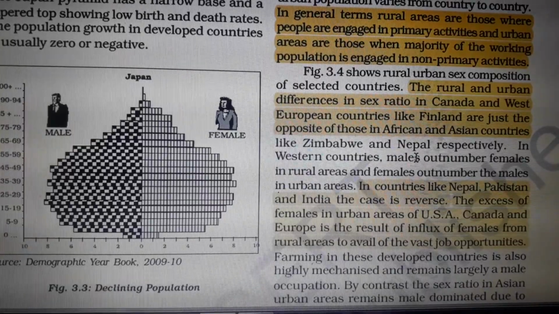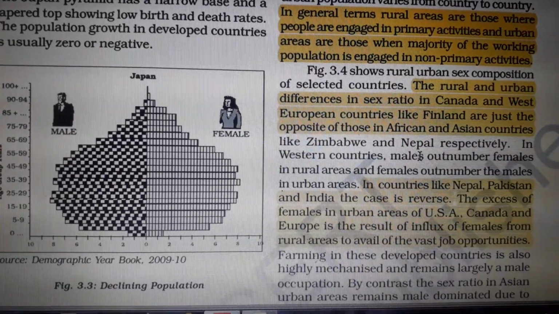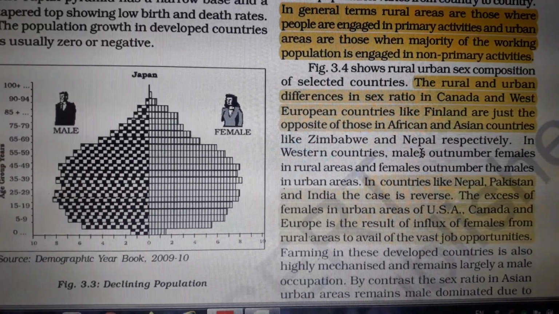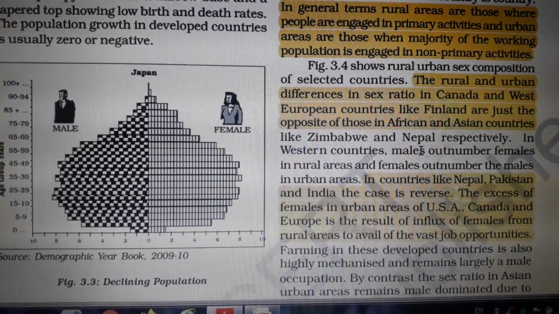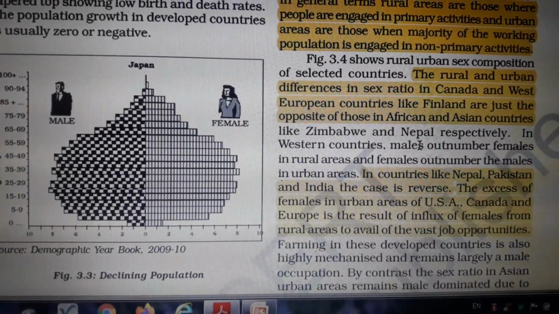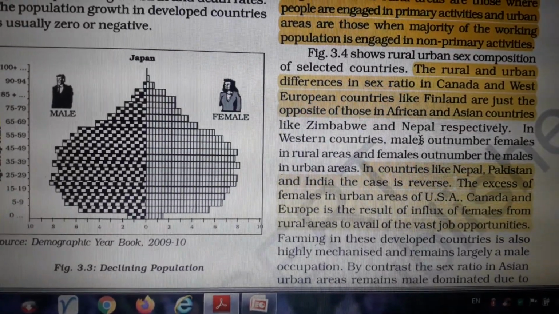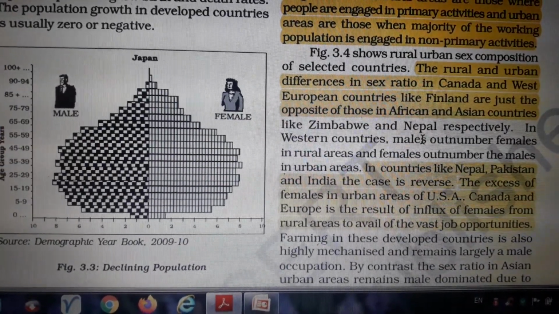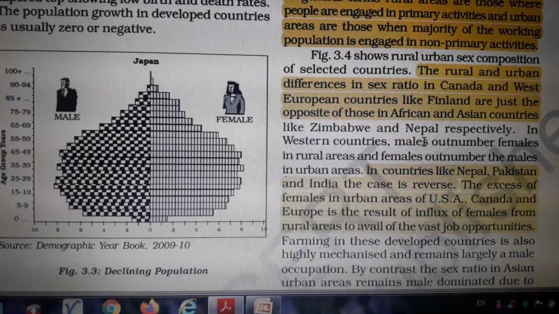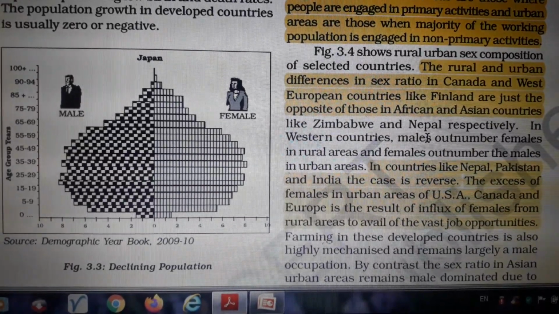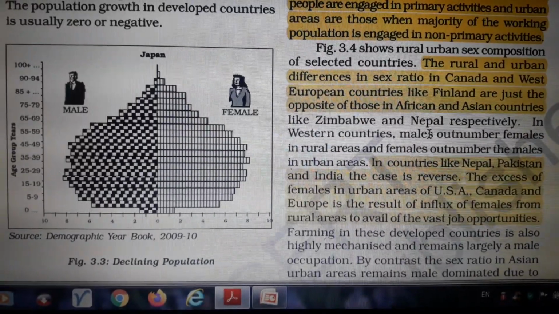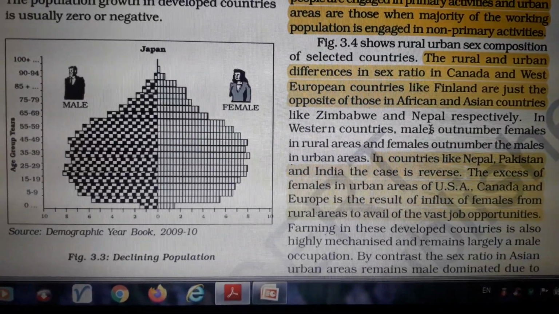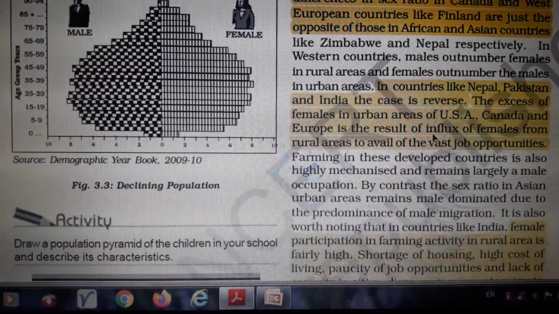Next, in countries like Nepal, Pakistan and India, women are totally dependent on primary activity. Then there is an excess of females in urban areas in the USA, Canada and Europe, as a result of the influx of females from rural areas to avail of the vast job opportunities. That means in western countries most women are highly educated. They know very well about self-defense, and they are getting better job opportunities in urban areas. That is why women in western countries migrate to urban areas, working and earning money.